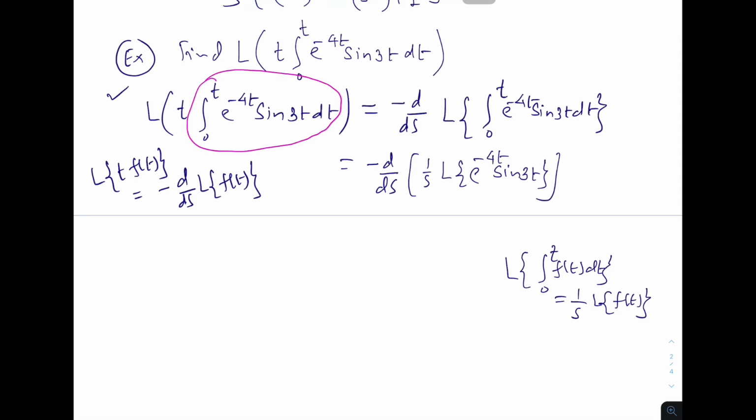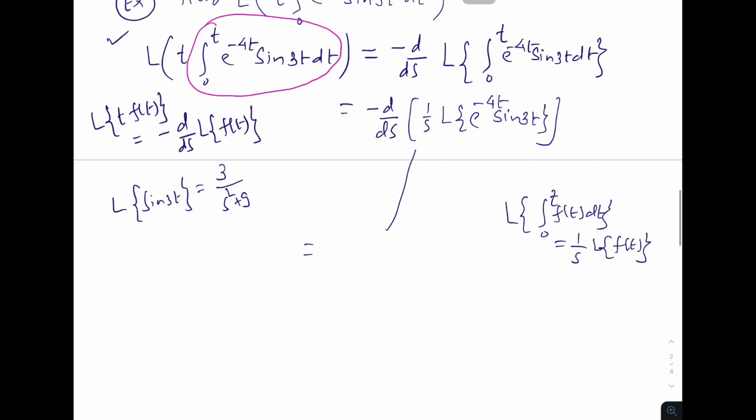Okay, so now the Laplace transformation of sin 3t is 3 upon s square plus 9, but we want e power minus 4t. So again we are using the first shifting theorem. So this is by the first shifting theorem.